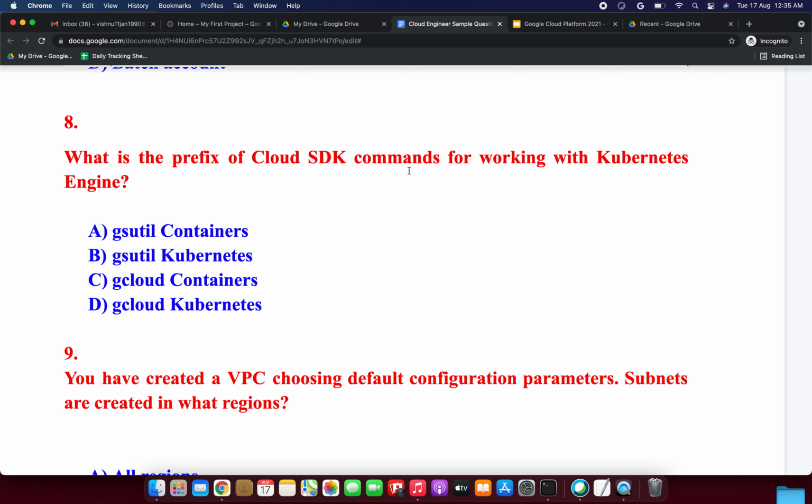What is the prefix of Cloud SDK commands for working with Kubernetes Engine? Option A, gsutil containers. Option B, gsutil Kubernetes. Option C, gcloud containers. Option D, gcloud Kubernetes. So which will be the correct answer?